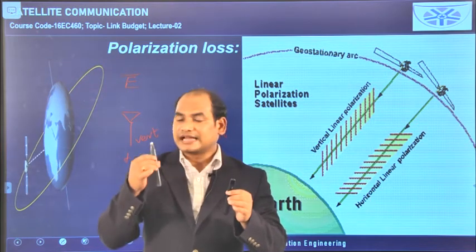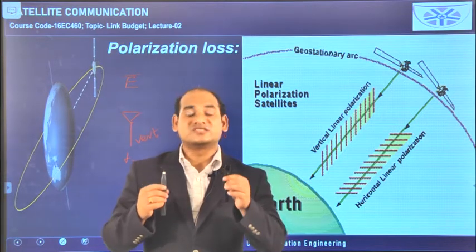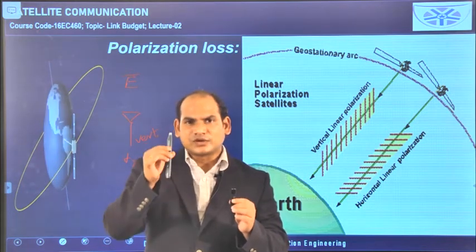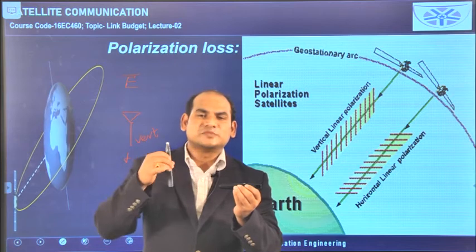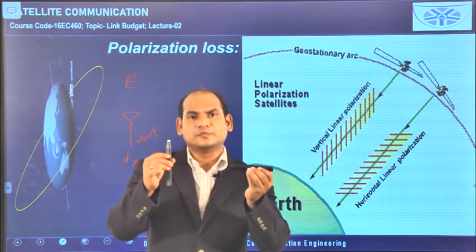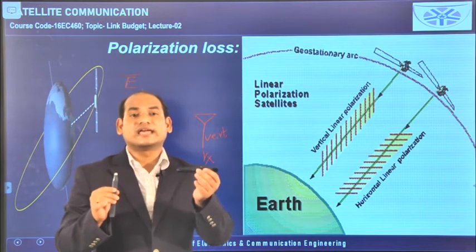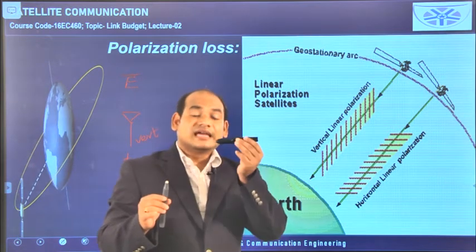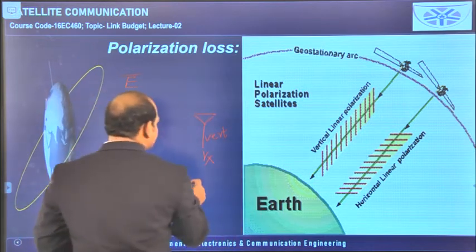So without any loss, the total amount of electric field power will be received by the receiving antenna, because both are vertically polarized. If the transmitting antenna is vertically polarized and the receiving antenna is horizontally polarized like this, then whatever transmitted power there is cannot be totally absorbed by the receiving antenna. So the polarization should be matched. Whatever polarization we take for the transmitting antenna, it is better to take the same polarization for the receiving antenna also. So this polarization loss we consider for the receiving antenna only.